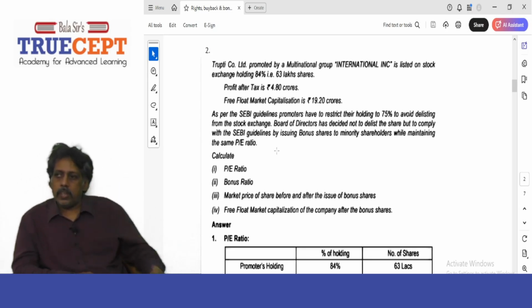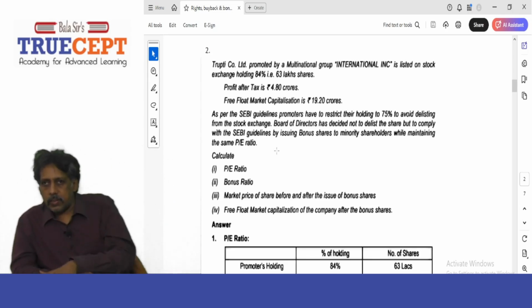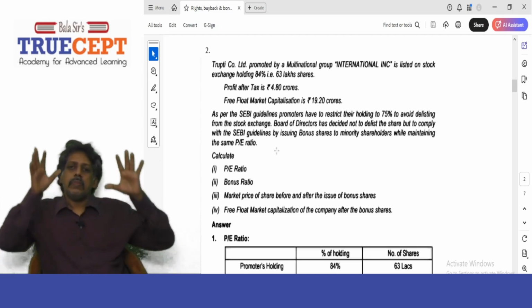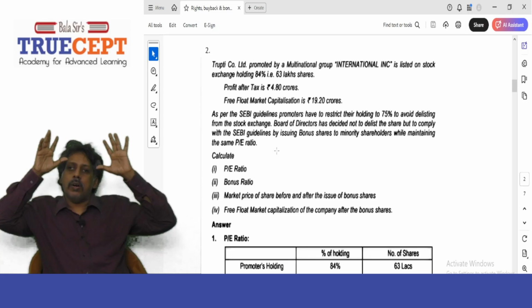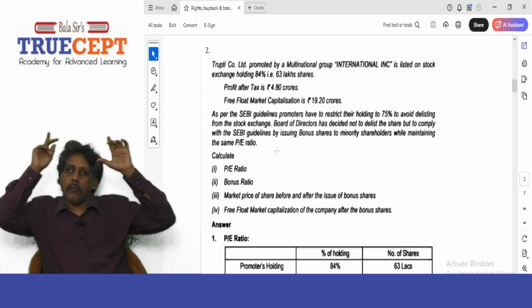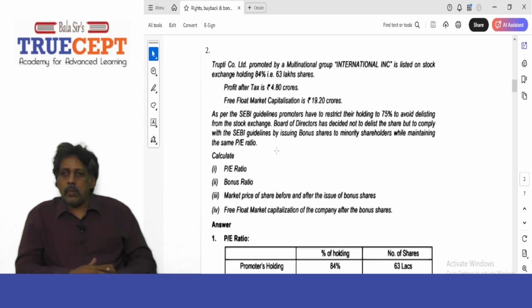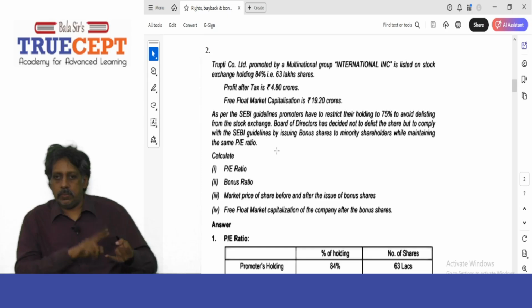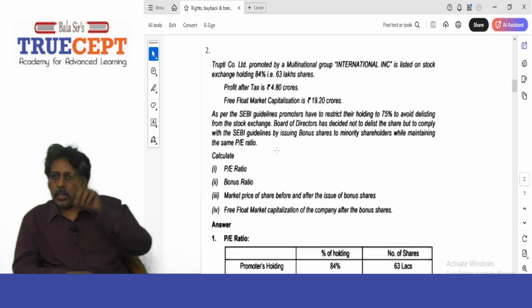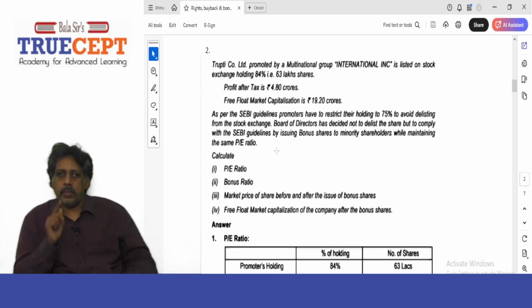You have to put an extra 9 lakh shares in their hands so that the promoters' percentage holding will fall to 75%. Is that clear? Yes, sir. That is more of a deemed disposal. It is as good as a promoter selling their excess shares, right? By giving bonus shares to the minority shareholders, the promoter's percentage holding will reduce to 75%.